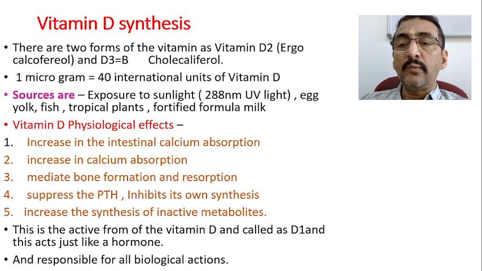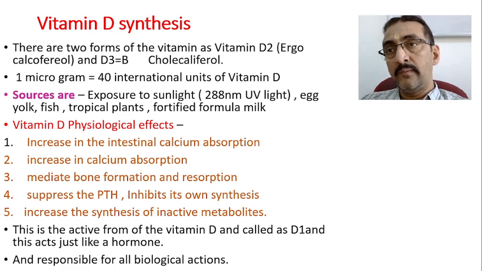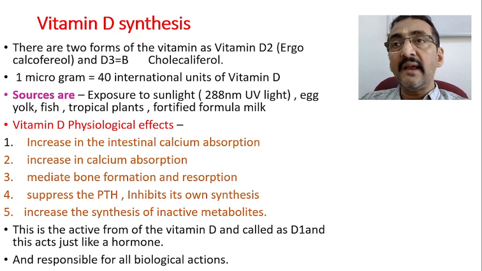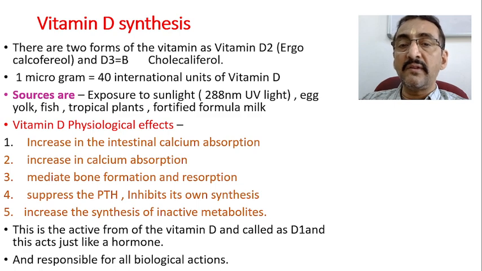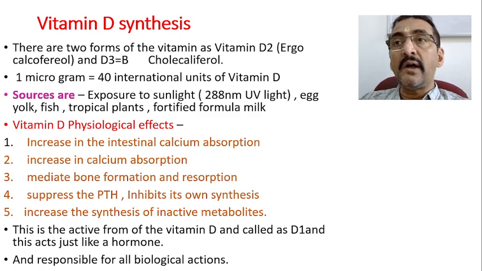Similarly, it mediates bone formation and resorption, that is, bone generation and bone degeneration. When extra calcium is there, it is given to the bones. When blood needs calcium, it is taken from the bones. Both are functions of vitamin D.